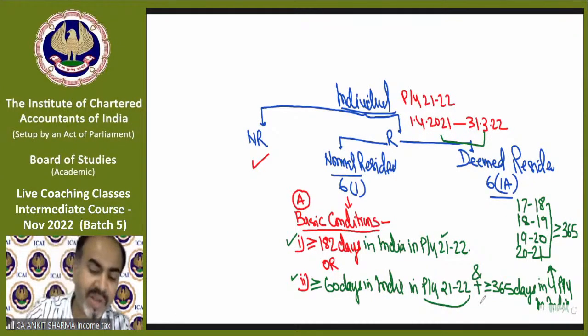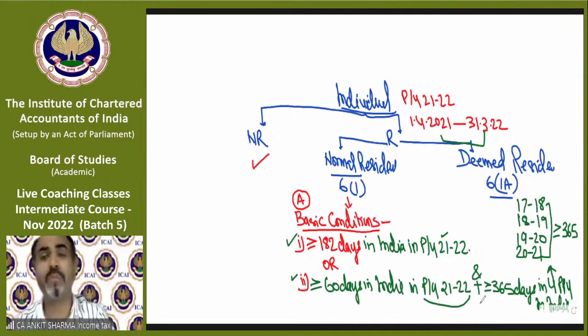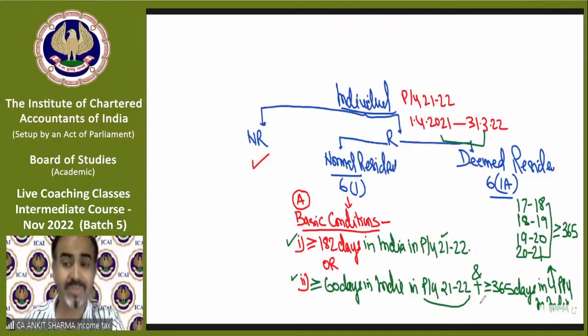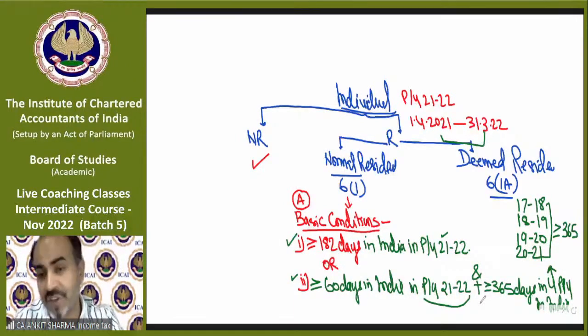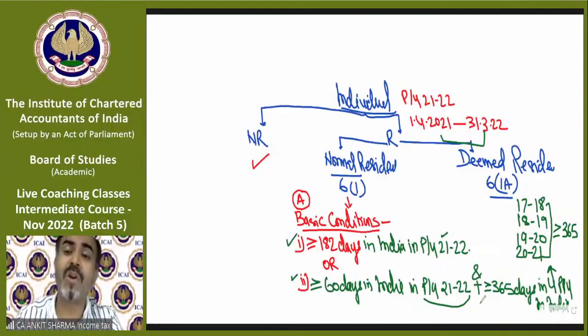One more important clarification, or you can say 2 important clarifications: there is no requirement, no restriction, that the number of days should be continuous. If I am saying 182 days in India in the previous year, it is not required that you be in India continuously.